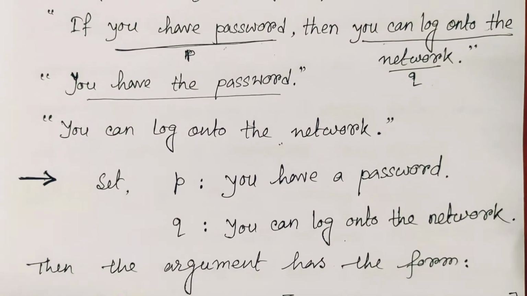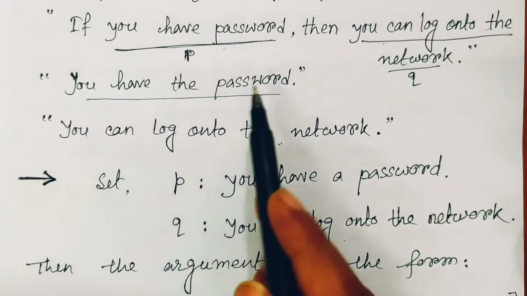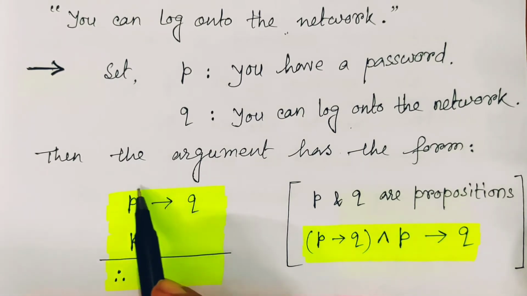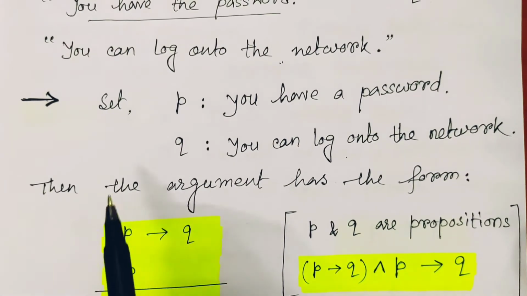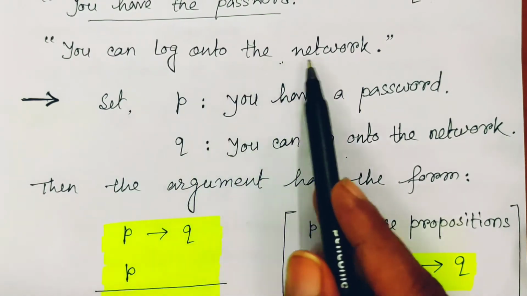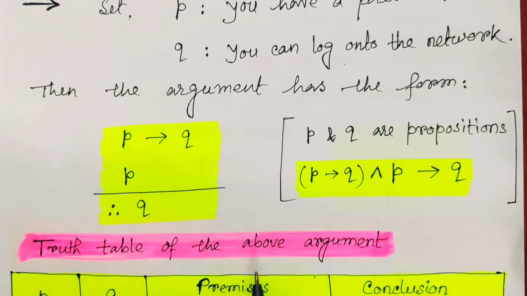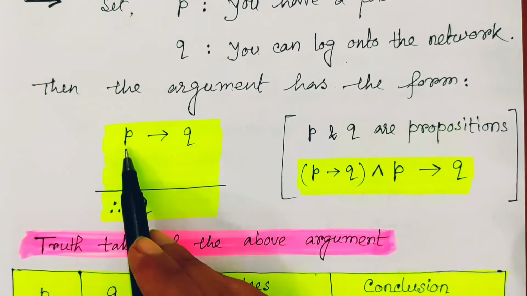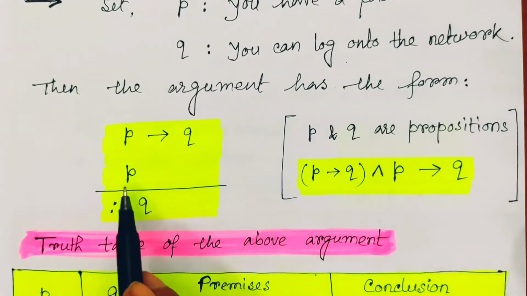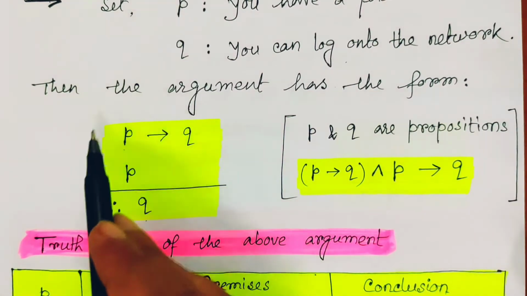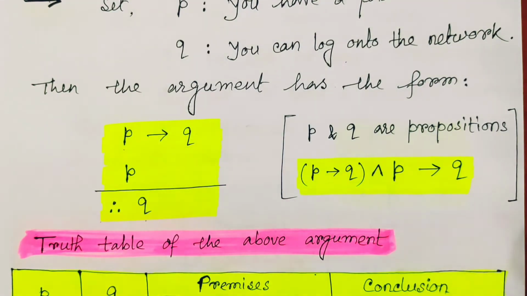And the second statement is what? You have the password, which is just the proposition P. So this is your first statement, this is your second statement. And in the conclusion part, you can log on to the network, that is exactly Q. So what does it mean? As given, the argument is: if P implies Q and P are both true, then that should imply Q. If we can verify that, we can verify whether the entire given argument is valid or not.